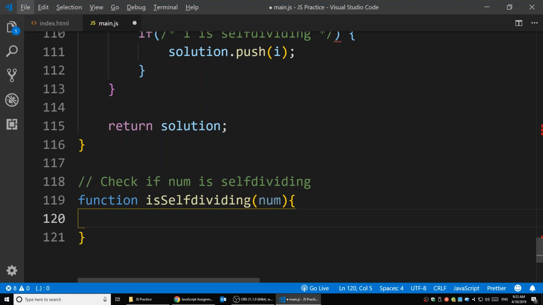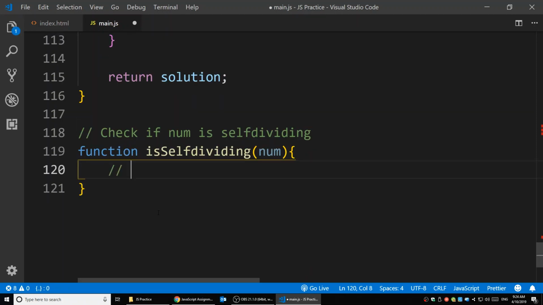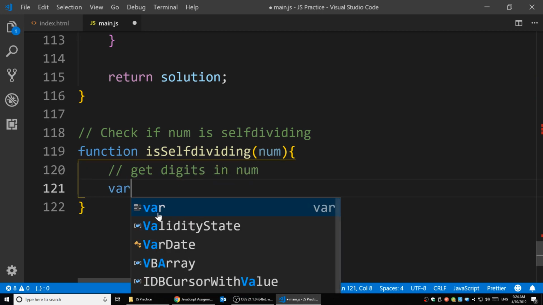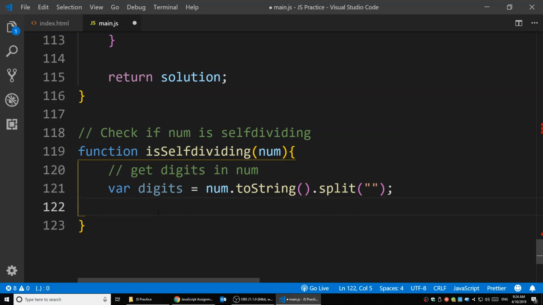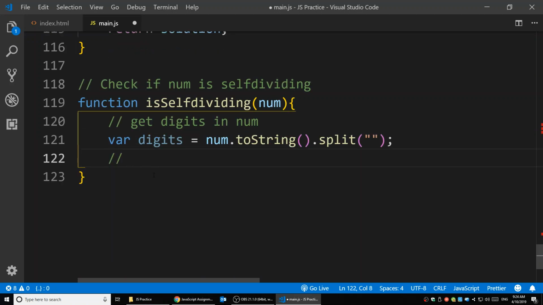As the example we just showed, we want to firstly get all digits inside it. All right, get digits in num. So it's going to be variable digits is equal to num.toString().split with an empty string. That's going to give us the array of the digits inside the number. All right, and next we can start to compare.